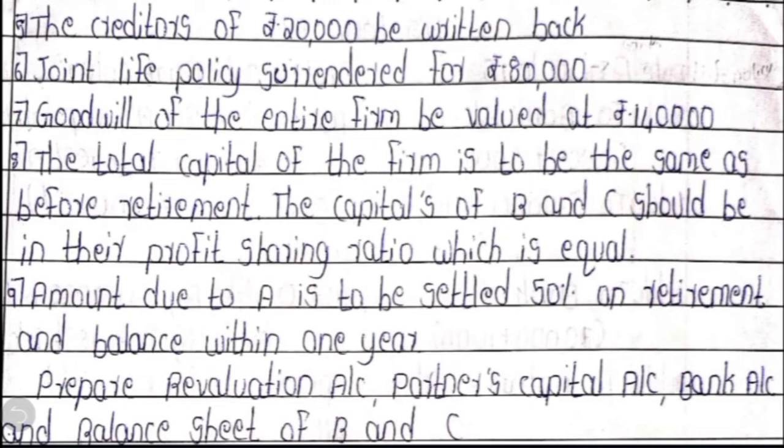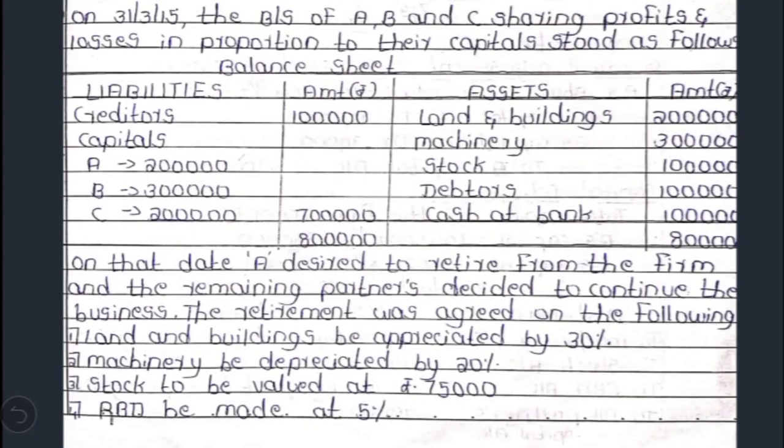So here in this question, we have some 2-3 extra adjustments. As you see in the 7th one, they have given the goodwill adjustment, which means that in the working note, we have to first calculate the gain ratio and then show the adjustment of goodwill. Here it is given that the old profit sharing ratio was in accordance with their capitals. You can see the capitals are 2 lakh, 3 lakh and 2 lakh, which means that the old profit sharing ratio was 2:3:2 among A, B and C.